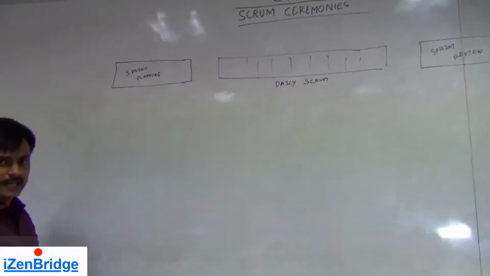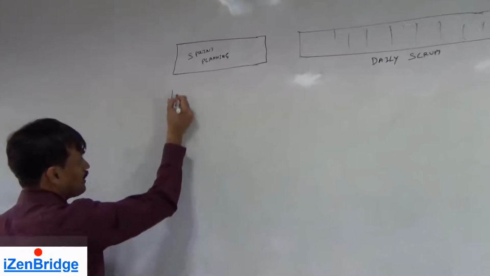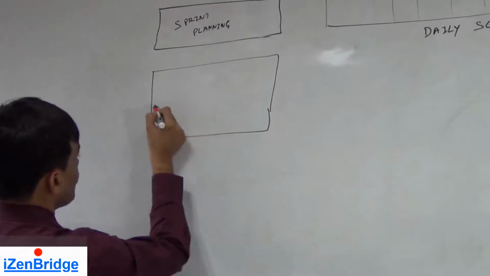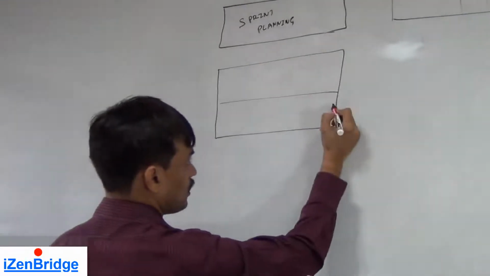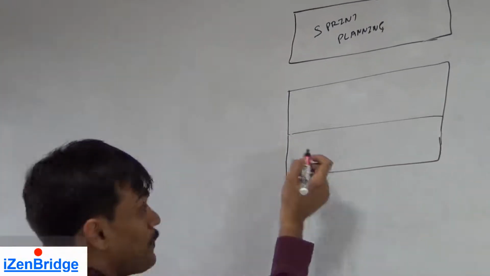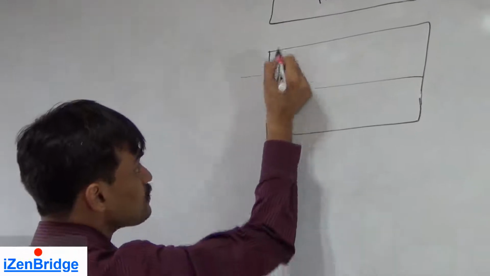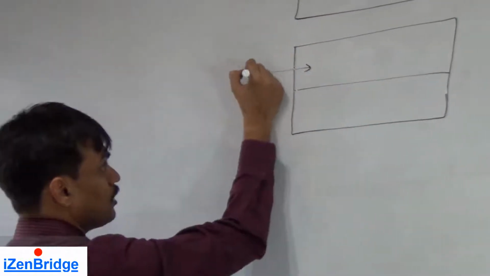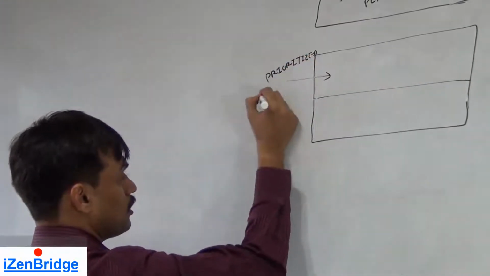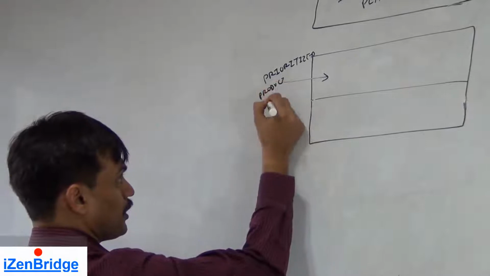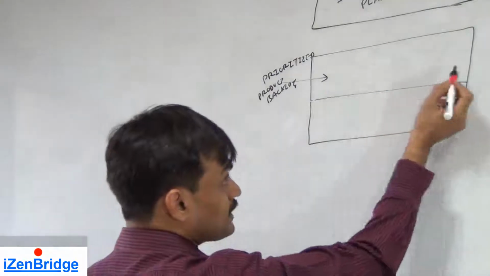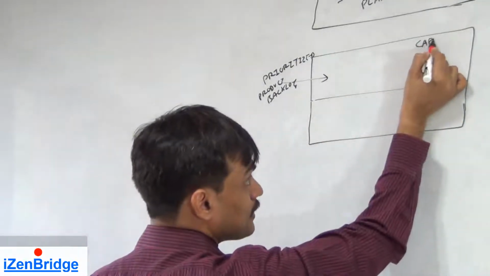When we are doing the sprint planning meeting, what do we do? We can visualize the sprint planning meeting in 2 segments. In segment 1, a product owner presents a prioritized product backlog. So the input to a sprint planning meeting is the prioritized product backlog.